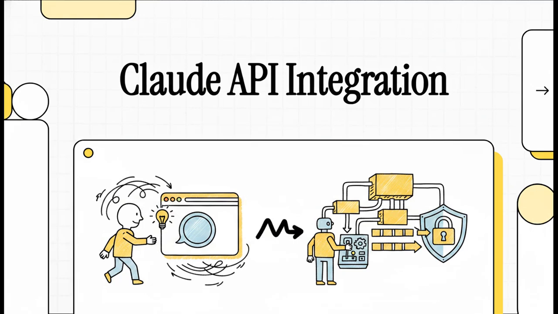Today, we're tackling a totally critical transition for developers and builders, moving from casual experimentation to building rock-solid, production-ready applications with the Claude API. Okay, let's dive into this. Because building production apps with Claude requires a completely different mindset than just casually chatting in a web interface. When you're chatting, you are the human error handler, constantly adjusting things on the fly. But when you use the API, your code has to do all that heavy lifting for you. And let's face it, your code doesn't exactly have your human intuition.